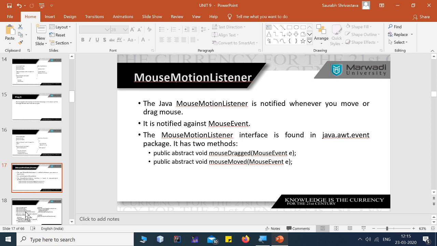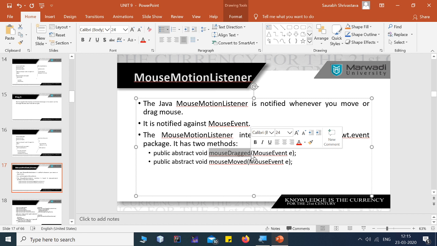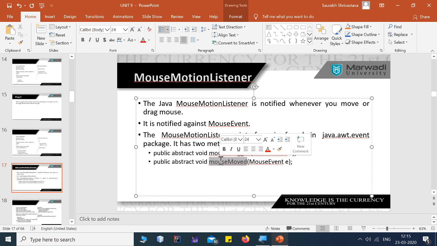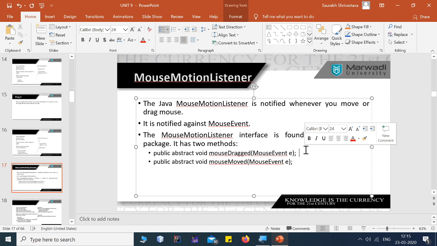Now, the mouse motion listener has two methods which are associated with certain kinds of events: mouse dragged and mouse moved. Mouse dragged means whenever you click the mouse and move it here and there. On the other hand, mouse moved is the event called whenever you are simply moving the mouse here and there. Now, the mouse motion listener is an interface, guys. See, this interface is available where?